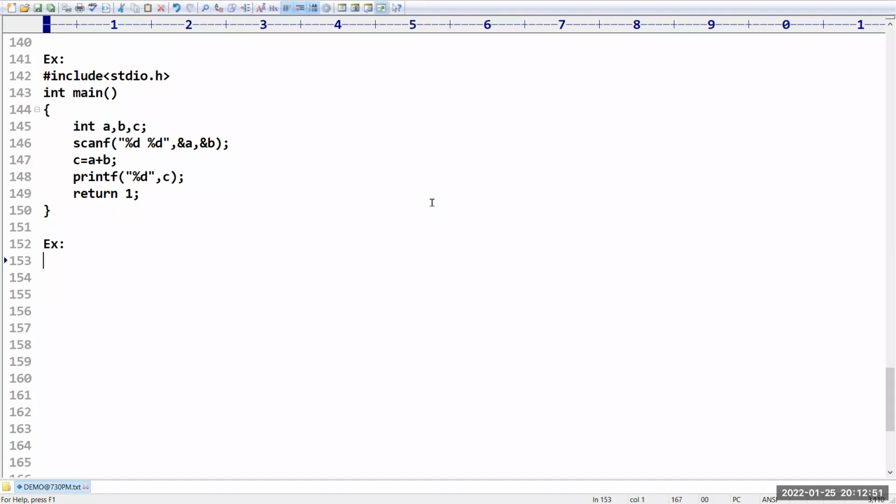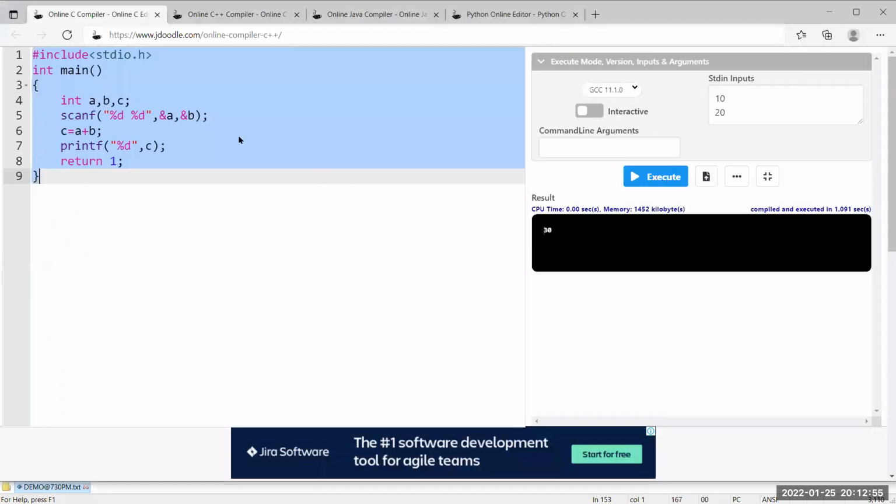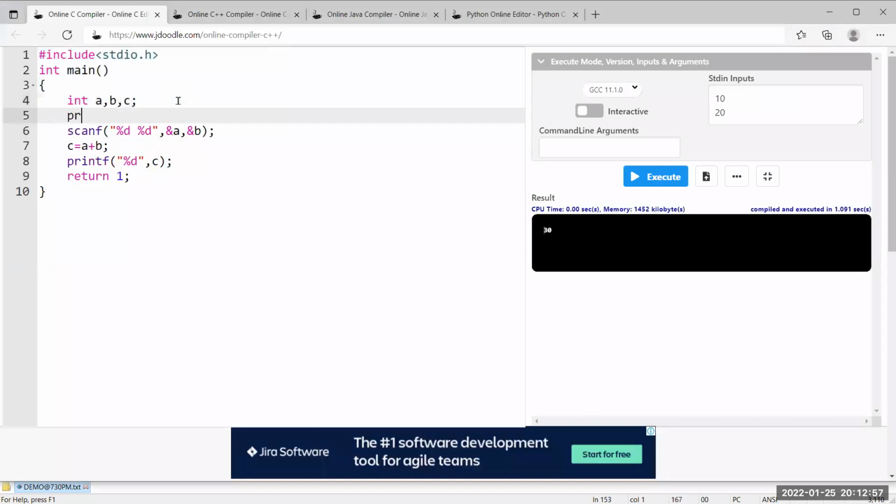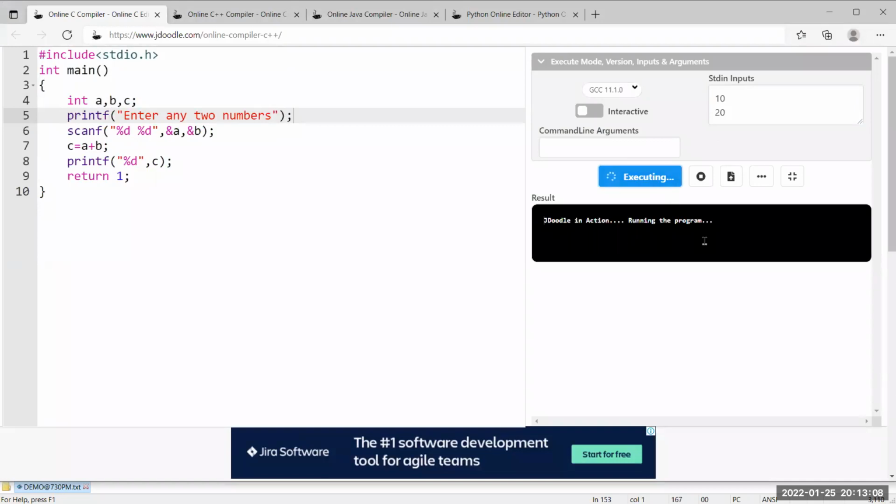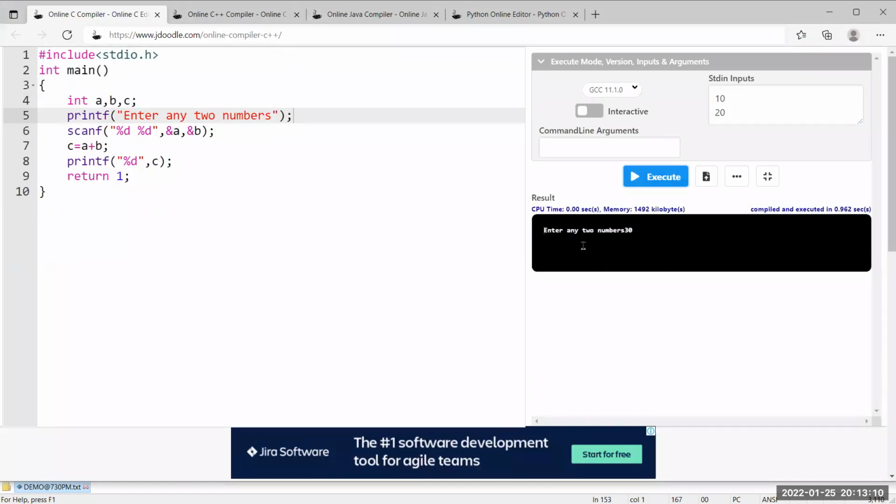In the same style we will write in our HackerRank. So don't write any messages like printf, enter any two numbers. I told you in the introduction session itself: you just need to supply the input and click, that's all. Those things won't be there. Have you observed? Enter any two numbers, 30. In the output panel we will get it like this.